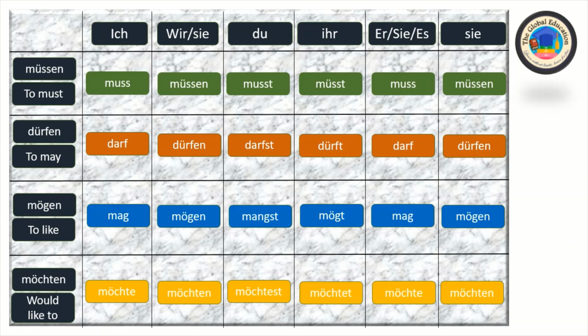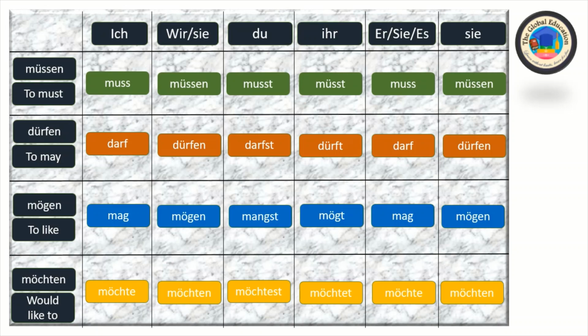Here we see, for example for wir or sie, we always use the original form of the modal verb like müssen, dürfen, mögen, möchten. But when we use ich, then muss, darf, mag, möchte. For du, we use st at the end of the modal verb like musst, darfst, magst, möchtest. And er, sie, es are the same as ich: muss, darf, mag, möchte.